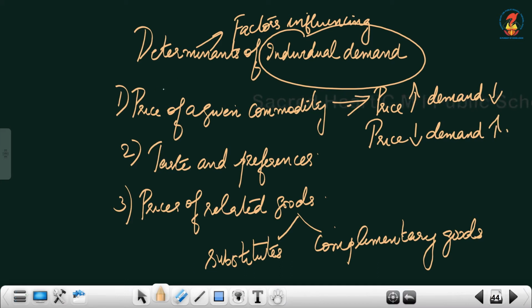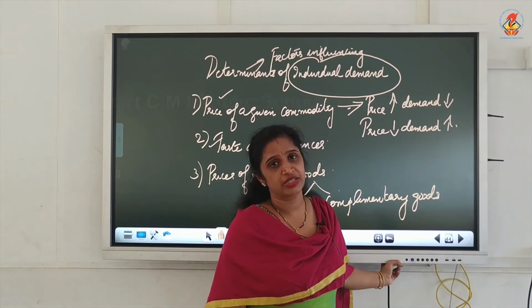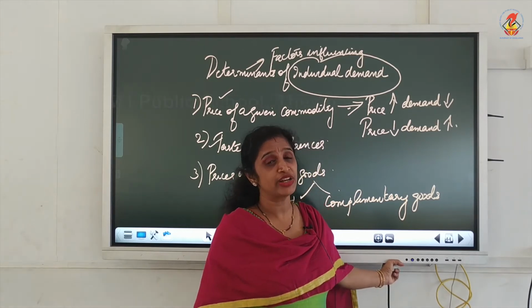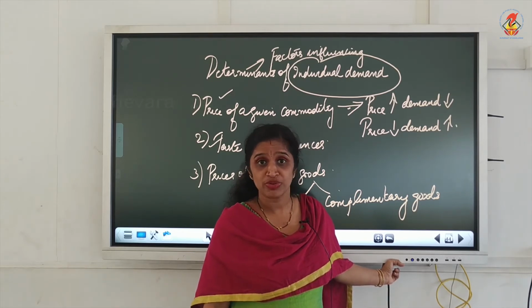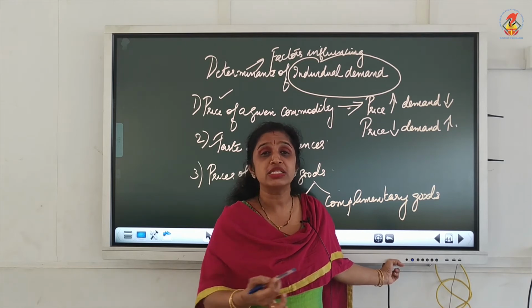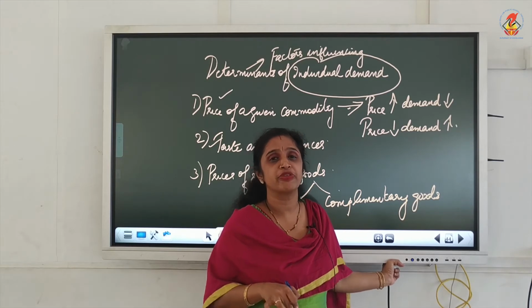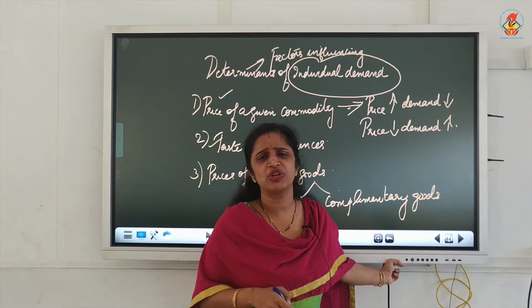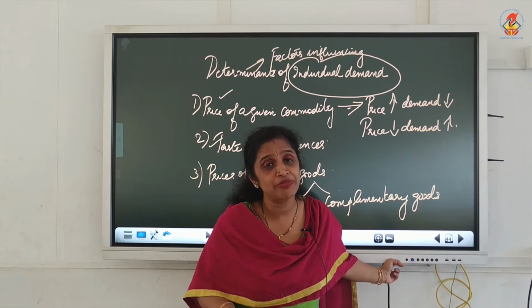This is with regard to the price of a given commodity. Next is taste and preference. According to the taste and preference, the demand for a commodity can change. If you prefer more of one particular commodity, you may demand more. So, according to your taste and preference, demand will be more. If you have less taste and preference for a commodity, your demand will be less. If you have more taste and preference for a commodity, your demand will be more.